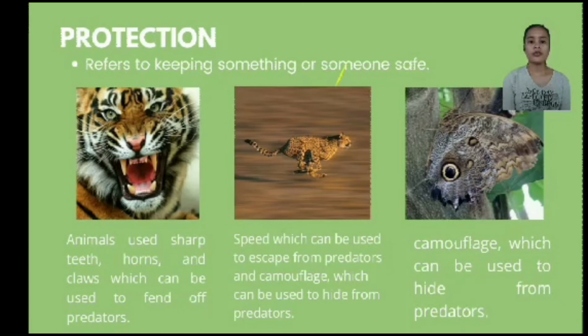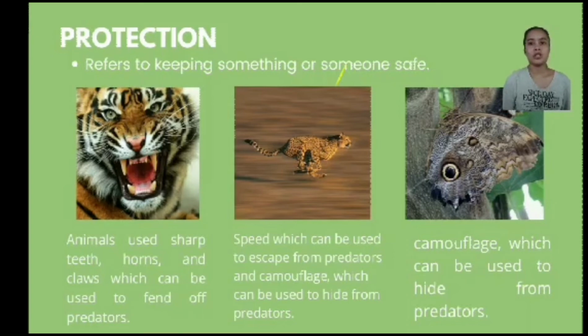Protection refers to keeping something or someone safe. Animals use sharp teeth, horns, and claws to fend off predators. Speed can be used to escape from predators, and camouflage can be used to hide from predators. So, in this set of factors, there are animals that use their claws, teeth, and other parts of their body to protect their territory or to protect other species from the predators that want to eat them.